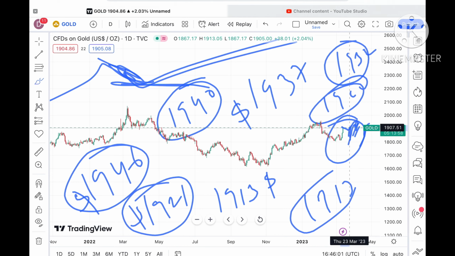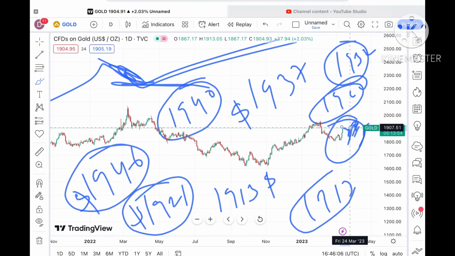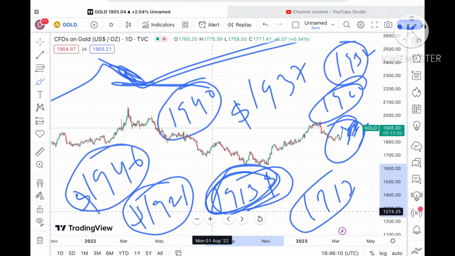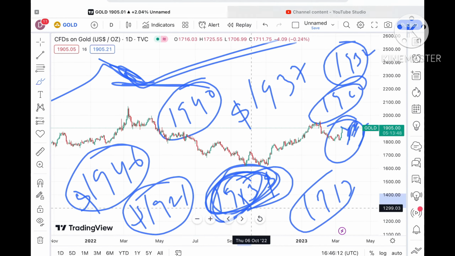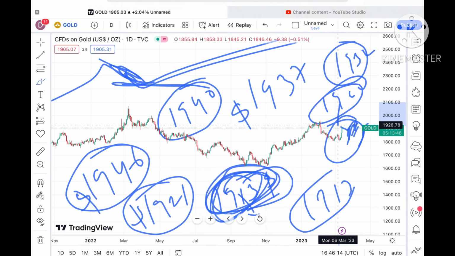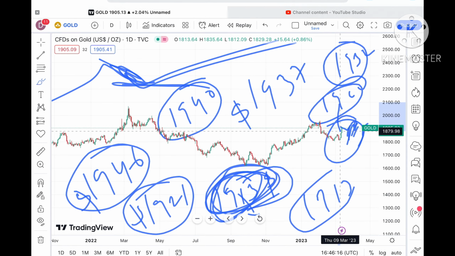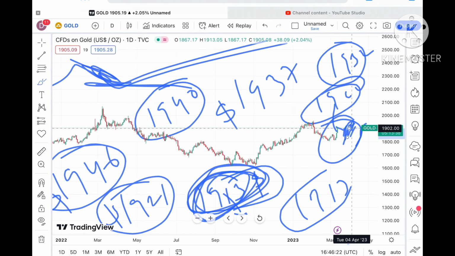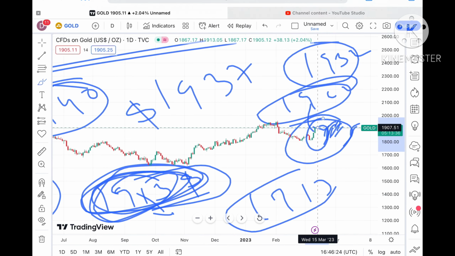Okay, and if it sustains above a level from 1913, so once it crosses this particular level and comes down again, this will act as a strong support once the price moves over this level. But if it moves below this level, then you can say yes, it will come again towards a level of 1879, but the probability we can see is less, and the market is very volatile, you can see, because these 2 days we have seen a continuous upside.